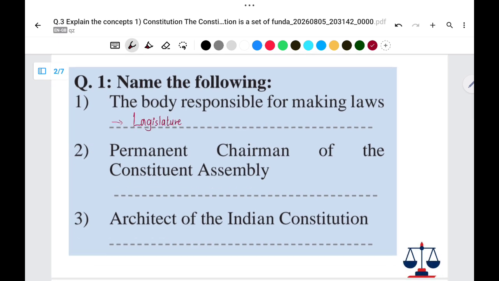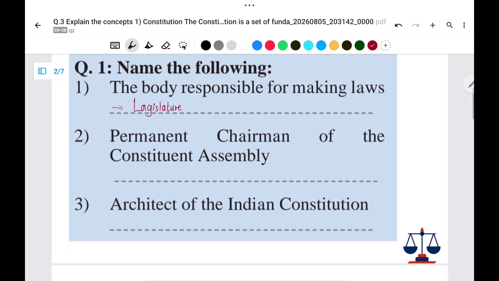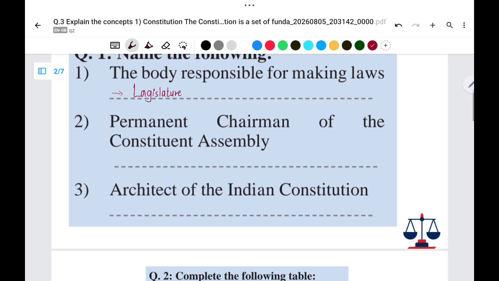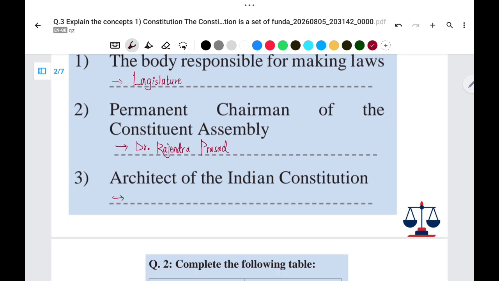Then the second, permanent chairman of the Constituent Assembly. So this answer is Dr. Rajendra Prasad. Then the third, architect of the Indian Constitution. So the answer here is Dr. Baba Saheb Ambedkar.